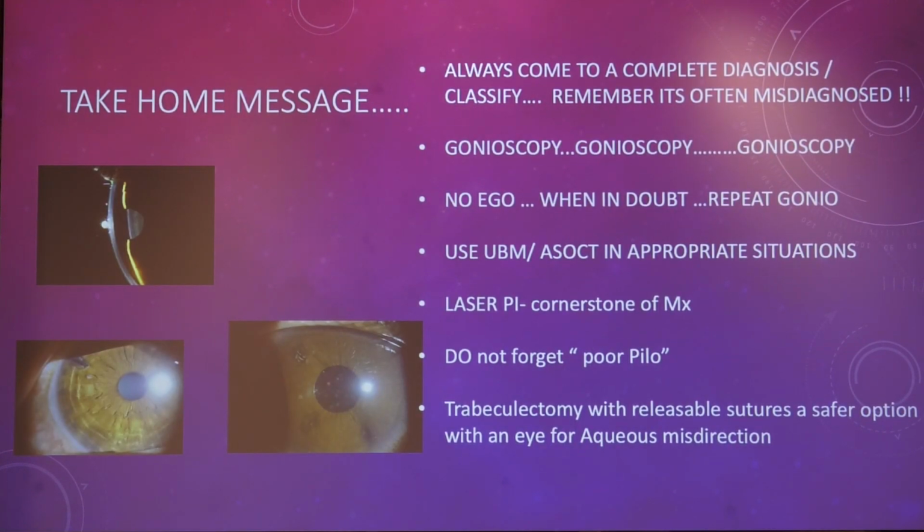So the take-home message is: always come to a complete diagnosis, classify angle closure disease according to the ISGO classification. Remember, it's often misdiagnosed. Gonioscopy is important. No ego, when in doubt, repeat gonioscopy. Use UBM and ASOCT in appropriate situations. Laser PI is the cornerstone of management. Do not forget pilocarpine in ideal cases. And trabeculectomy with releasable sutures is a safer option, with an eye for aqueous misdirection. Thank you so much.